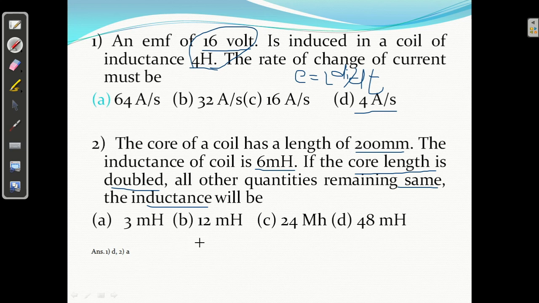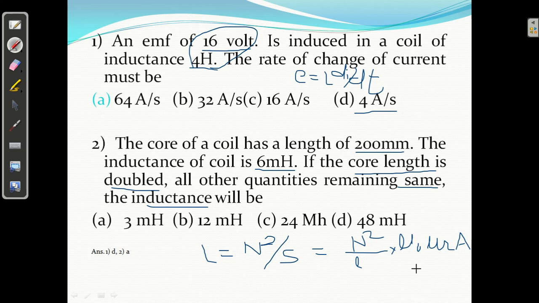Now you know inductance L equal to n square upon S, a formula we have studied, right? n square upon S equal to length upon mu 0 mu r A. So mu 0 mu r A comes up.